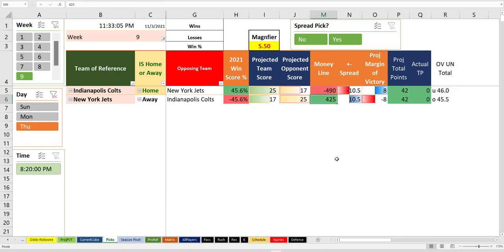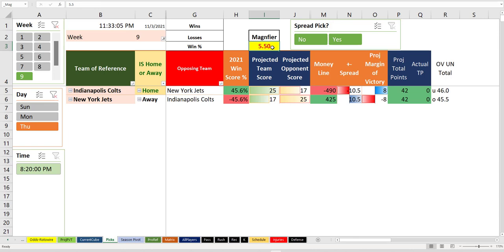425. Wow, that's a Thursday night line for you. That's actually not that. You definitely take them plus 10.5 now, obviously, because even though this game's supposed to be high scoring, they probably score with White. You take a gamble on that. So that's the spread line for sure. And you accidentally win this game if they outscore them 27-25 or something, right? 27-24.